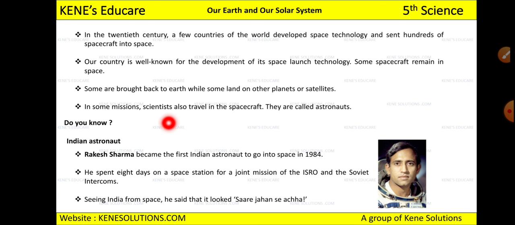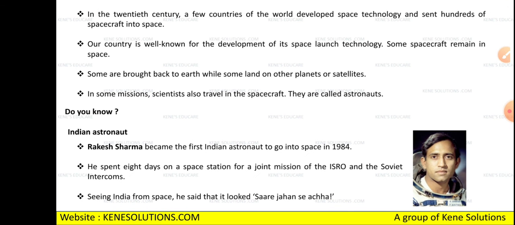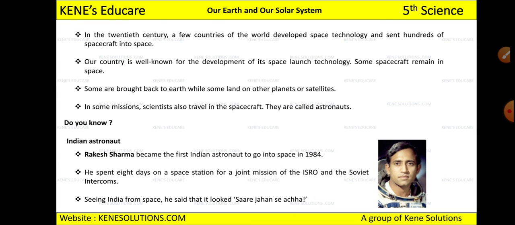And our country, India, it is well known for the development of its space launch technology, and some spacecraft remain in the space only. Okay, they are not taken back on the earth, they remain in the space, and some of the satellites, they are brought back to the earth. Okay, while कुछ जो satellites होते हैं उनको planets पे ही रहने देते हैं to study for the future.